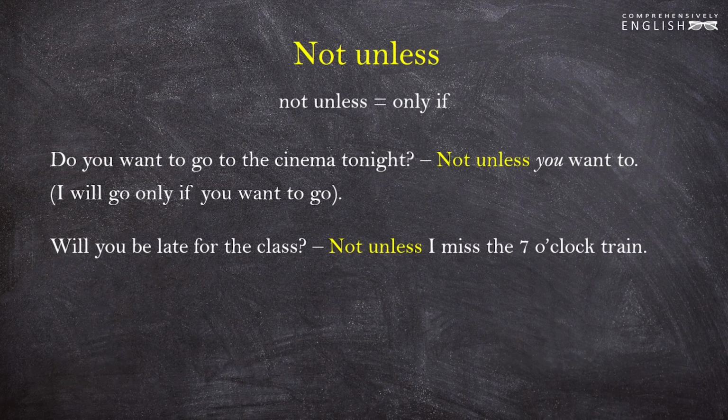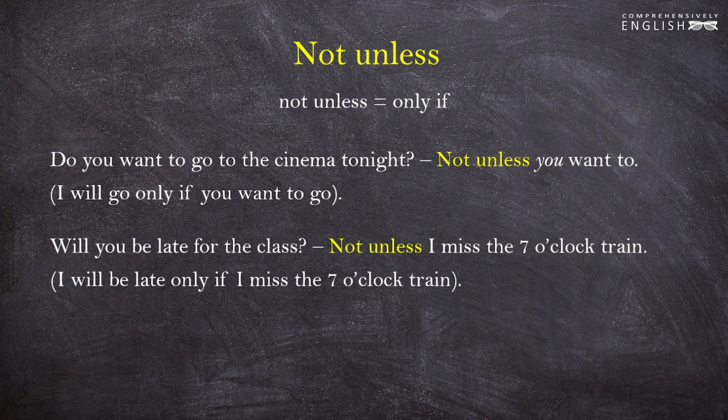Will you be late for the class? Not unless I miss the 7 o'clock train. I will be late only if I miss the 7 o'clock train. Unless describes something that will happen if something else doesn't happen. Not unless says that something will happen only if something else happens too.